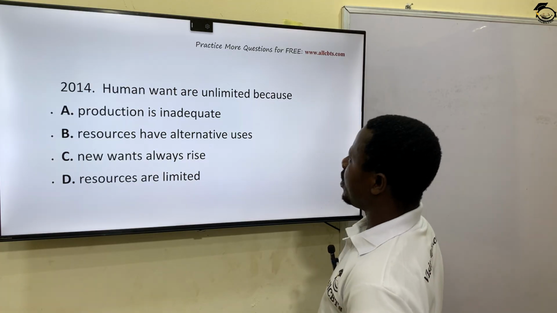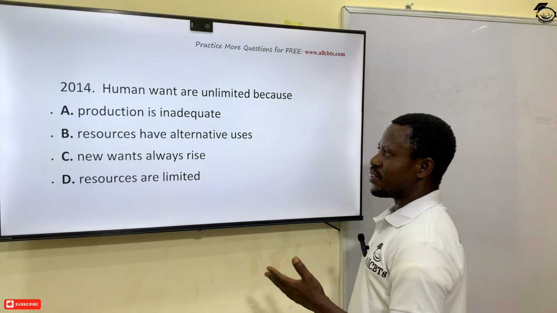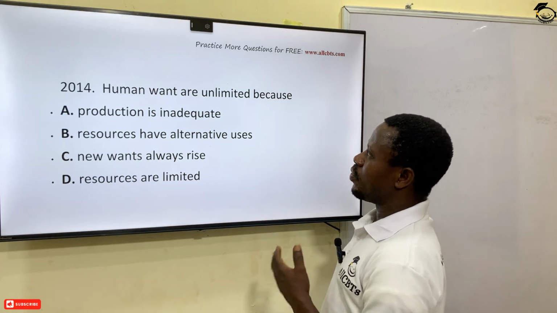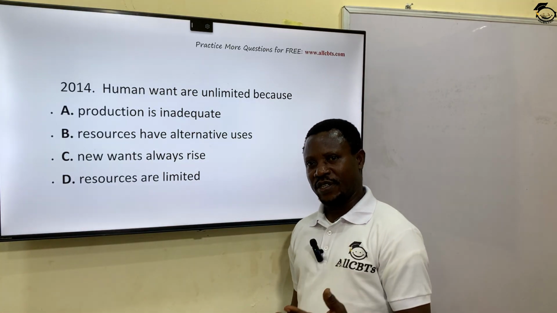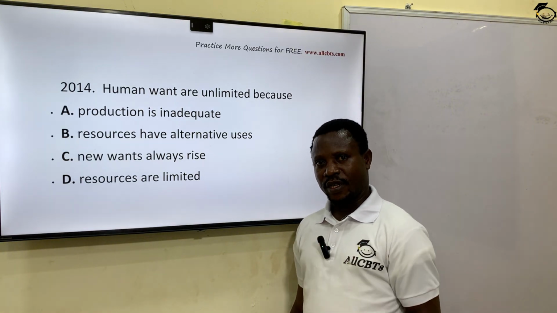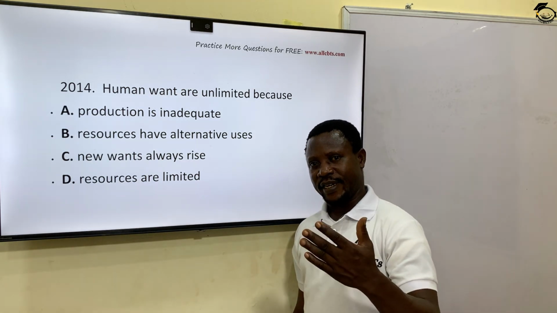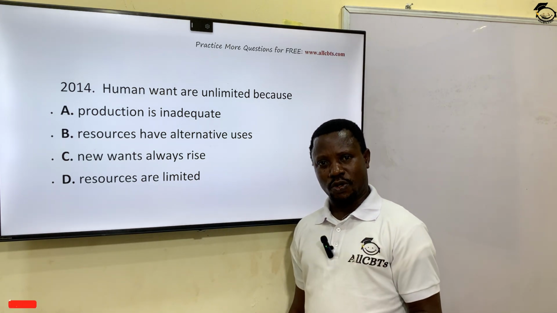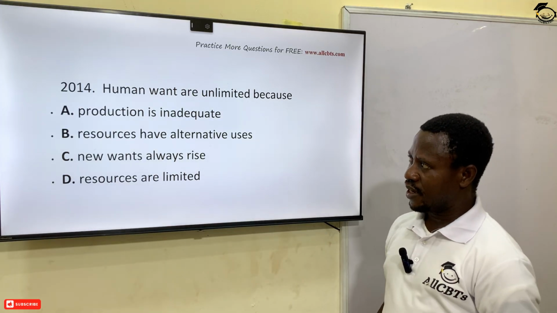Human wants are unlimited because, I just mentioned that earlier, production is inadequate, resources have alternative uses, new wants always arise, resources are limited. When we say human wants are unlimited, we are speaking, having in mind, in the face of limited resources. All right? Limited, which will always be scarce, which will always be limited at every level. Because the more you earn, the more you spend. The more your taste will change, the more you make higher choices, and then the more you need more money. All right? So resources are limited. Option D.